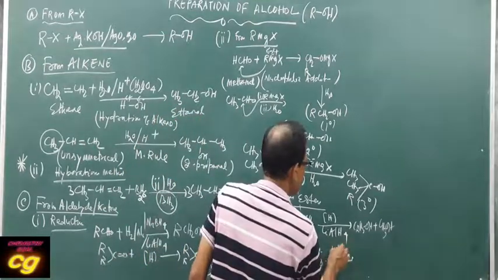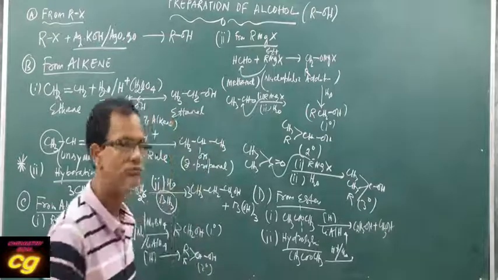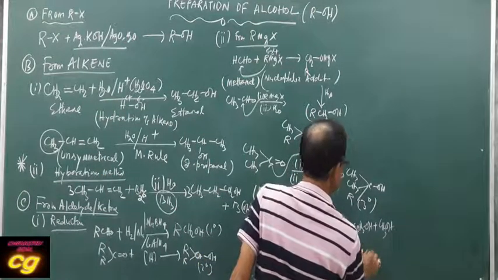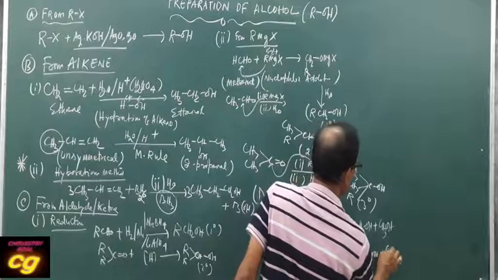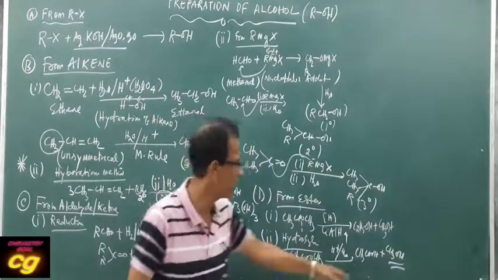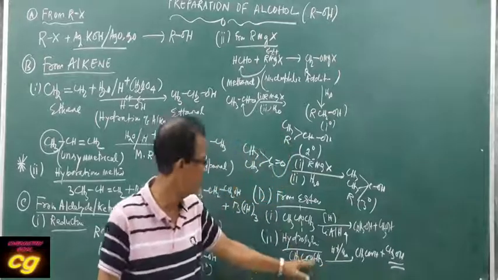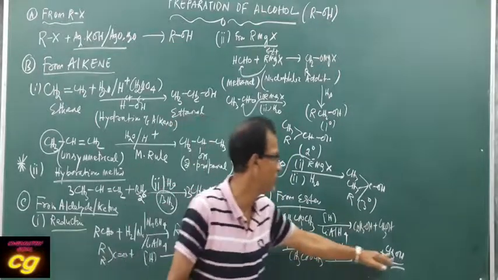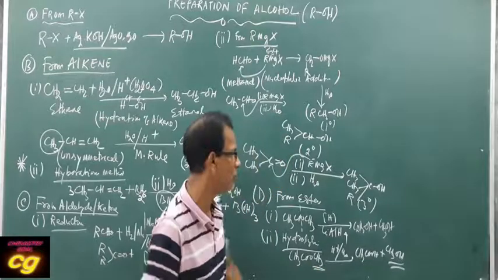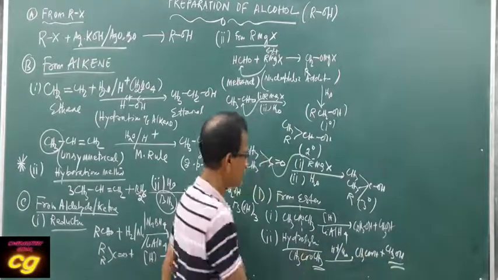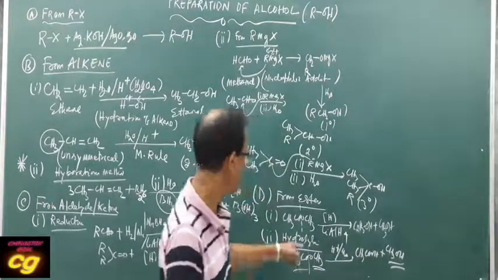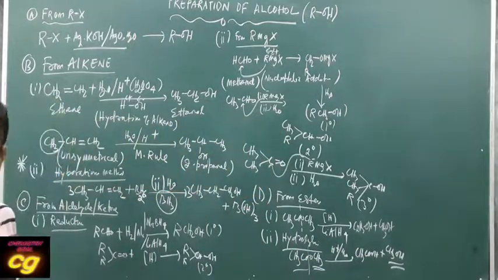Only sulfuric acid can be used as acid catalyst. And the product is acid plus methanol. The formation of alcohol depends upon the formula. As the right side R is CH3, methanol is produced. If it is C2H5, then the product will be ethanol. And the first part will be acid. So this is called hydrolysis of ester.